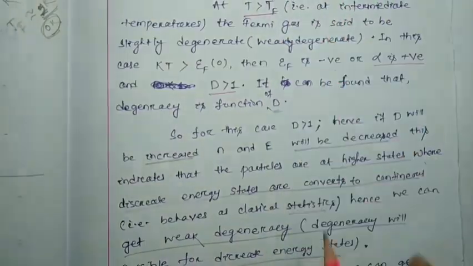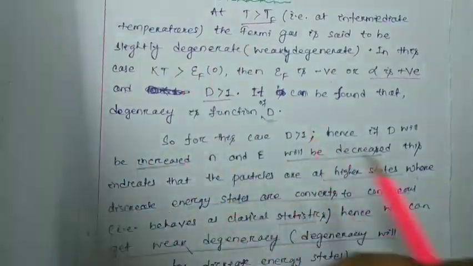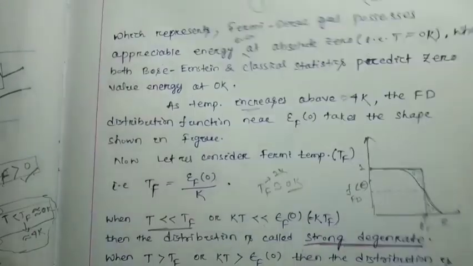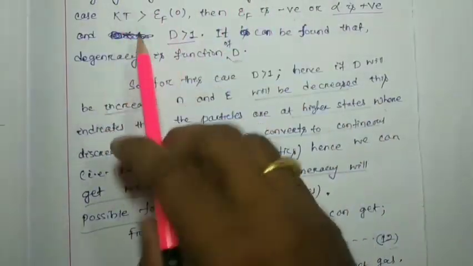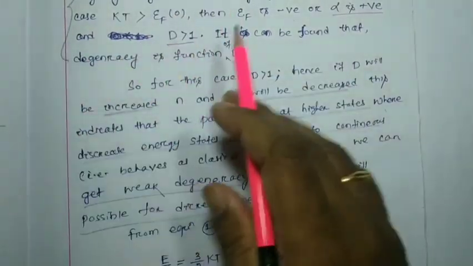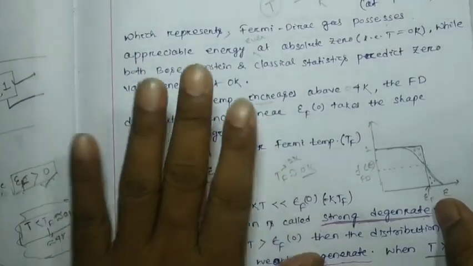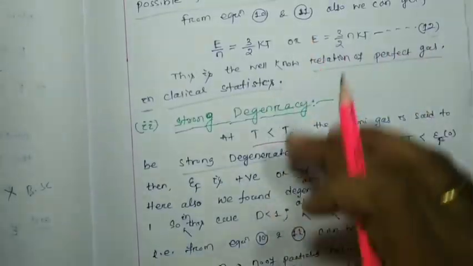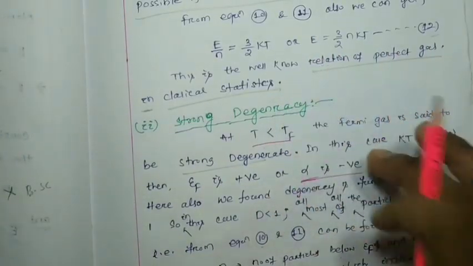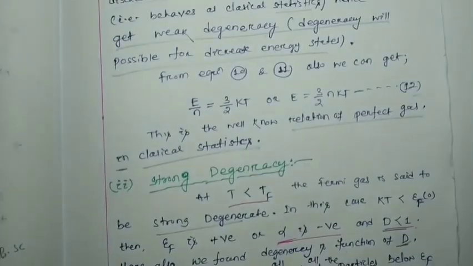And then for weak degeneracy you have to write all the things. Whatever I wrote there, the same thing I have written over here, for T greater than Tf. This page's things no need to write in the exam, but you have to write in your note. So for weak degeneracy, whatever I wrote, everything you have to write. For strong degeneracy, whatever is written here, you also have to write all the things. So this last page, you have to write all the things.